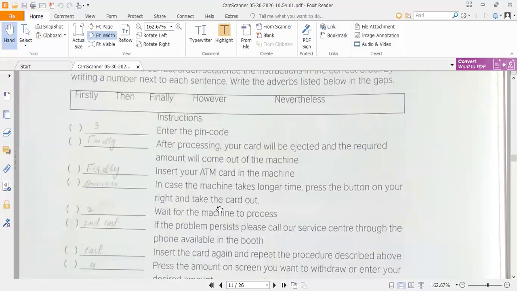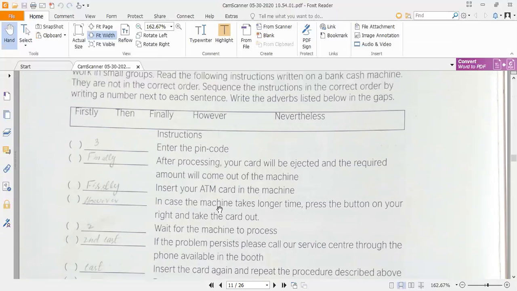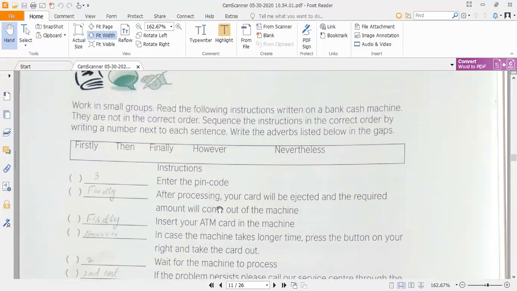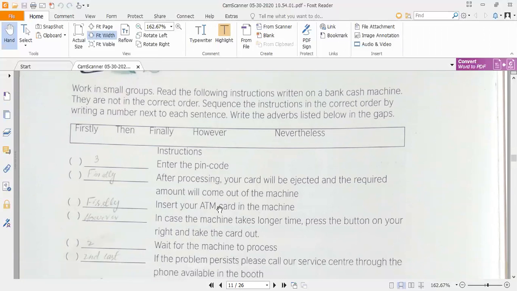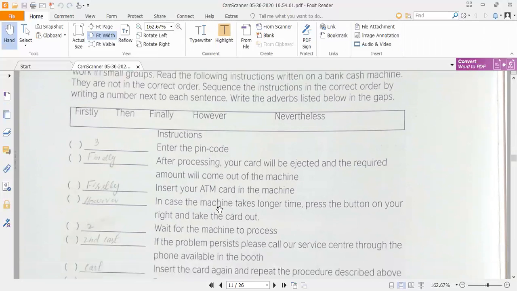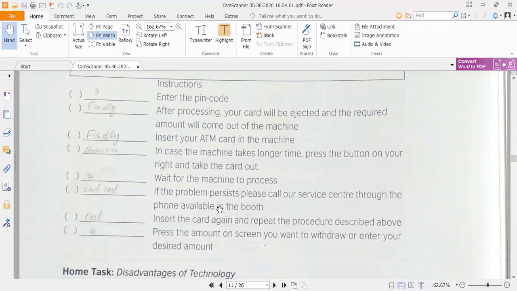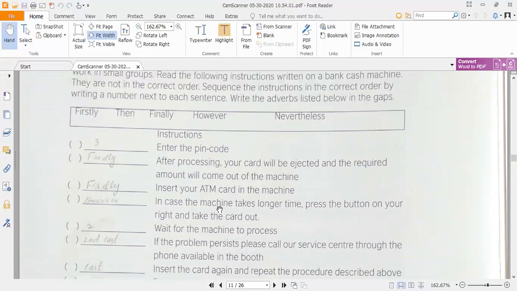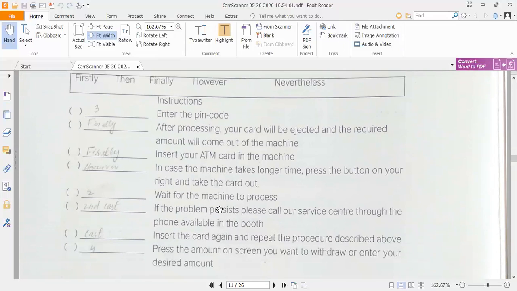You can see here 5 words are given, 5 adverbs are given here. For example, firstly, then, finally, however, nevertheless. You are supposed to use these 5 words in order to show the different steps of using an ATM card. For example, firstly, what you are supposed to do, insert the... here the instructions are given.